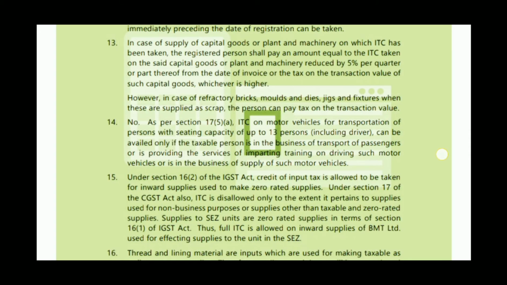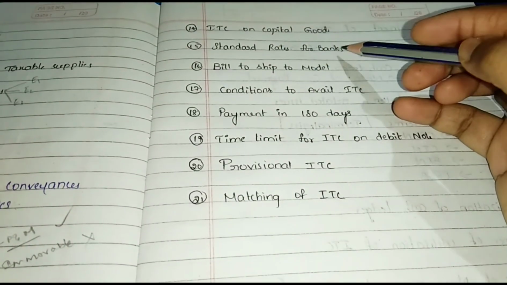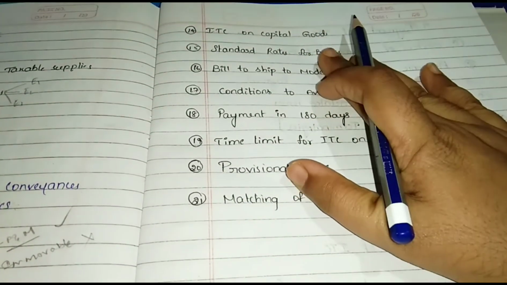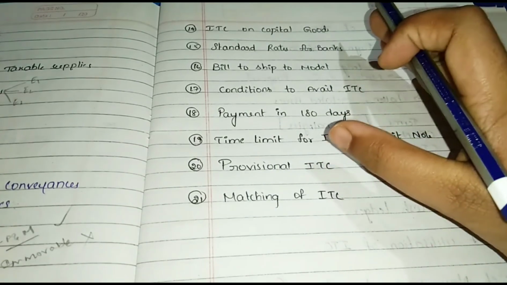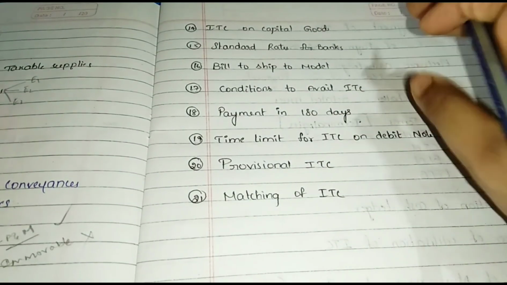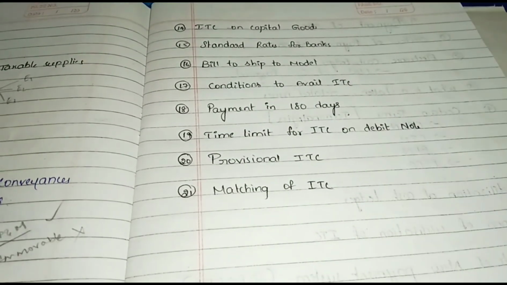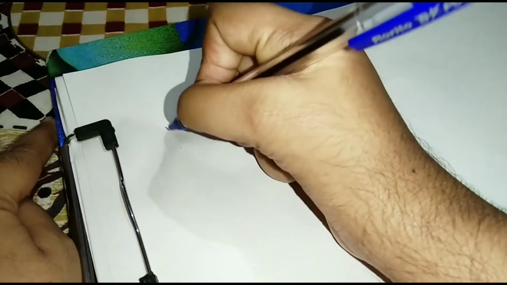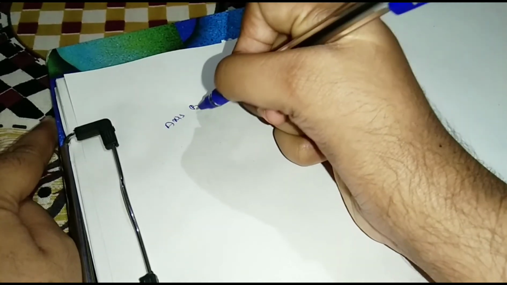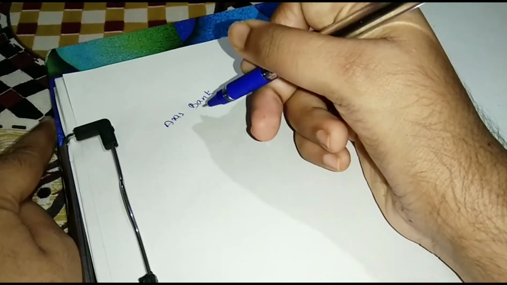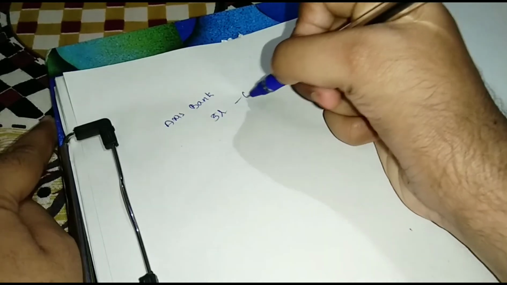And see the next, standard rates for banks. Banks were given a standard rate of 50% as eligible credit and 50% as ineligible credit. For example, Axis Bank Indore paid 5 lakhs GST.